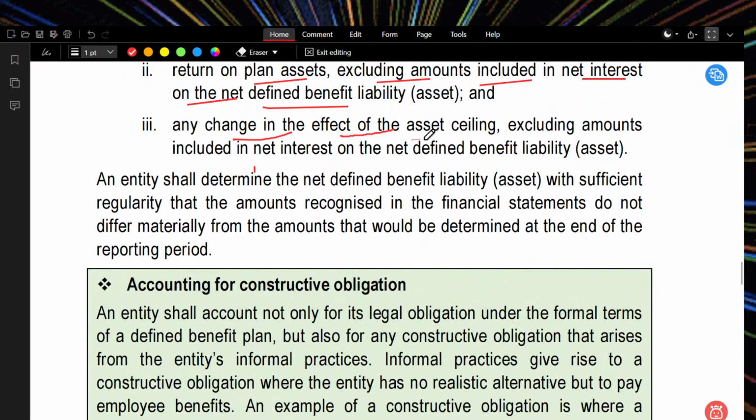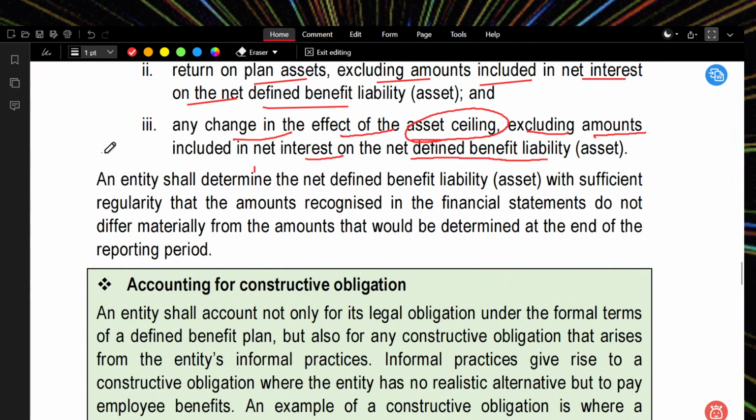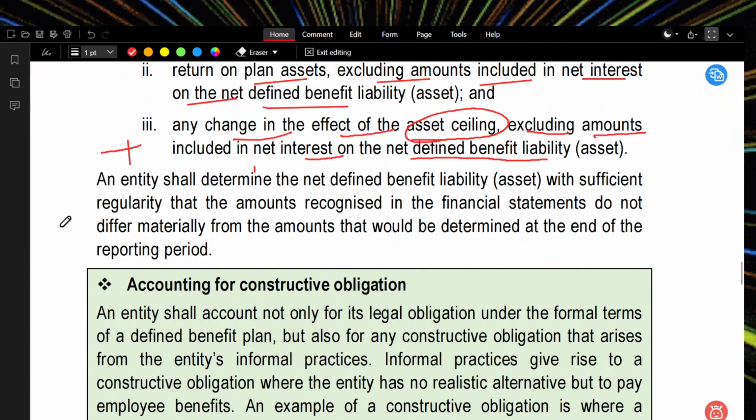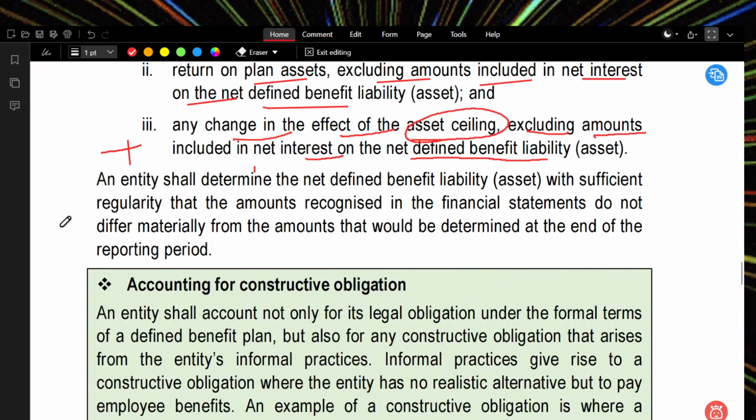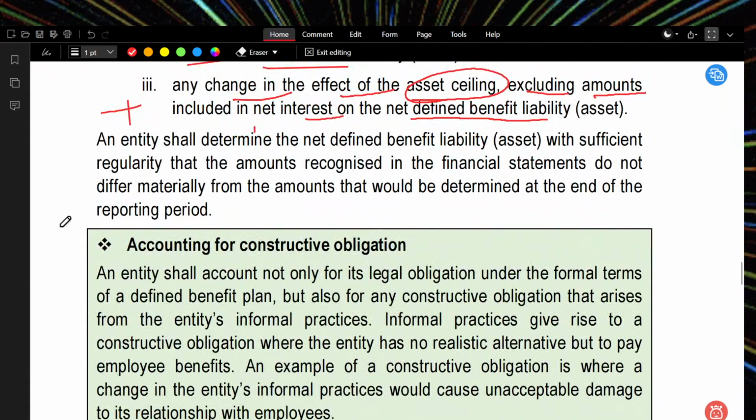Any change in the effect of the asset ceiling, excluding amounts included in net interest on the net defined benefit plan. If there is any change in the asset ceiling, what kind of change may occur? We have given more, the asset value has increased, as the expected benefit asset value has increased. So the benefit is increased, right? The asset ceiling has increased. It should be considered in such a way.